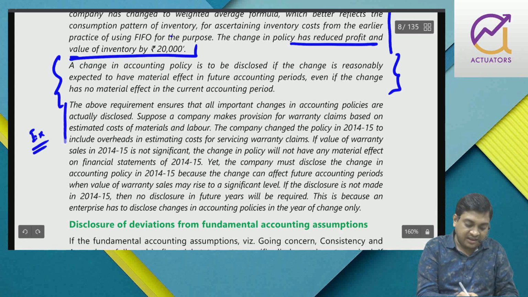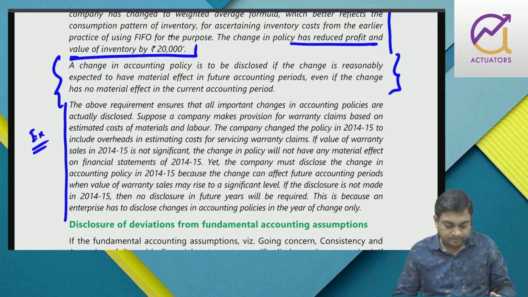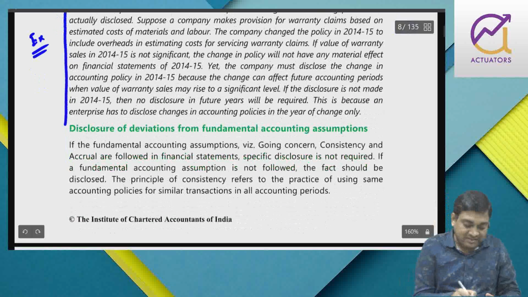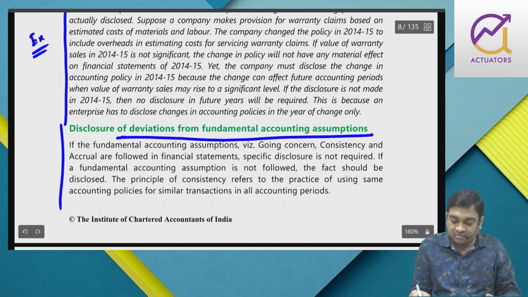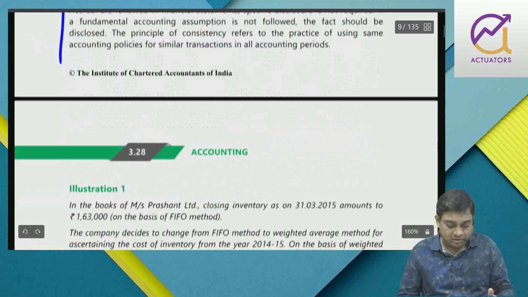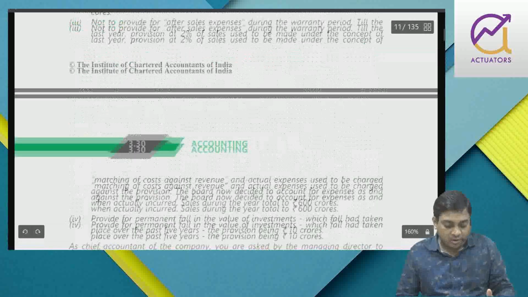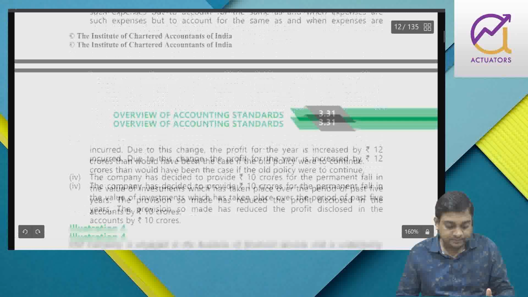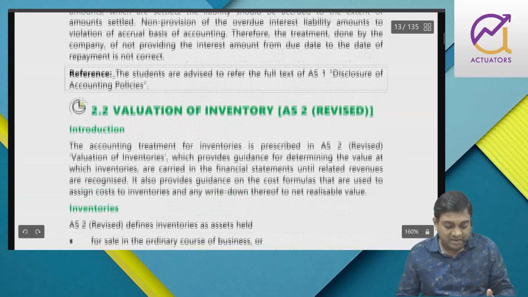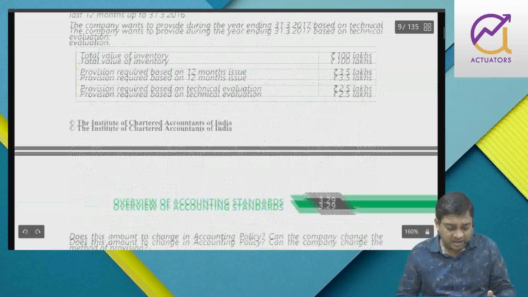It is not affecting the current year but a future year, but still that fact has been disclosed. Okay, and I have explained to you that disclosure of deviation: if there is a deviation from a fundamental accounting assumption, then only you have to disclose. There are so many examples, around 4 to 5 illustrations, right? Let us just do it quickly.